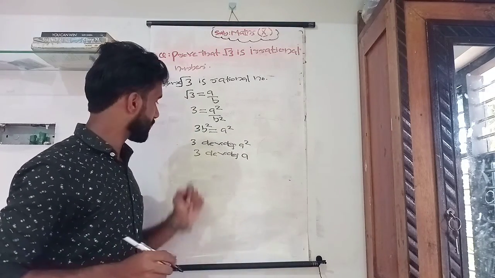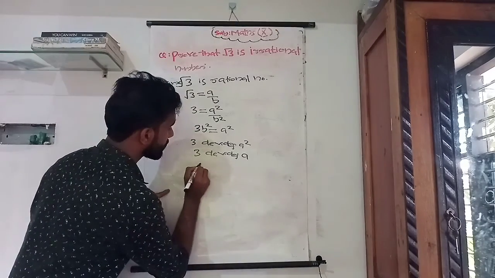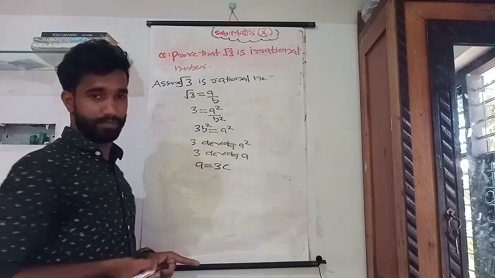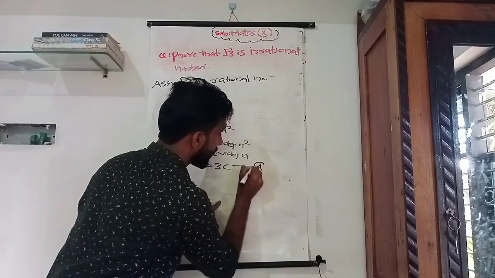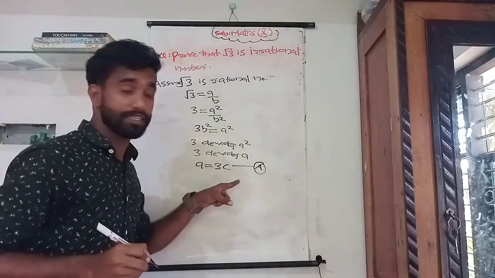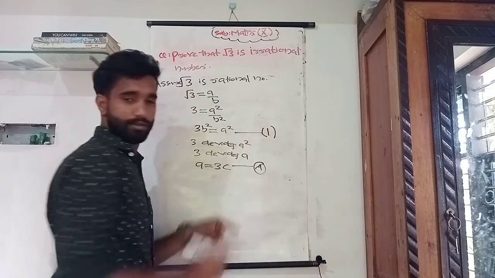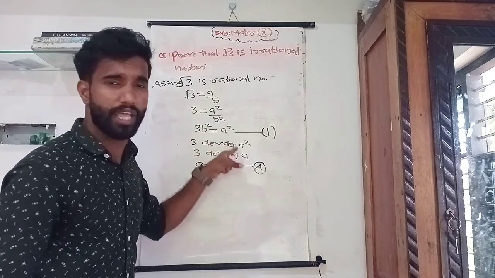Okay. 3 divides A. That means we will write A equal to 3C. Okay. Putting A equal to 3C into equation number 1. Equation number 1 is here, 3B square is equal to A square.